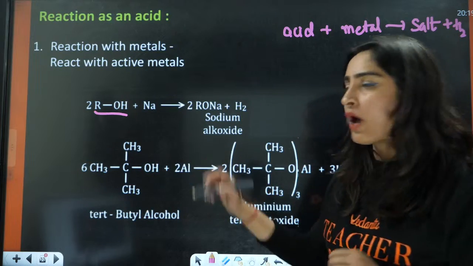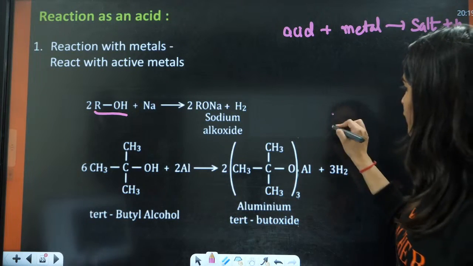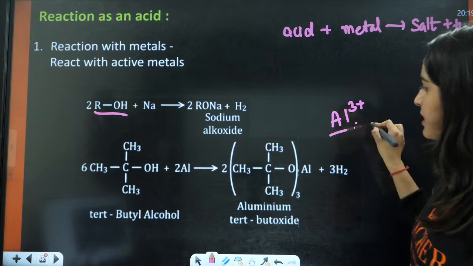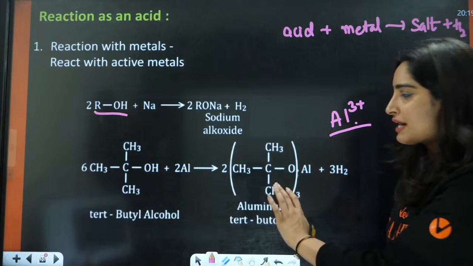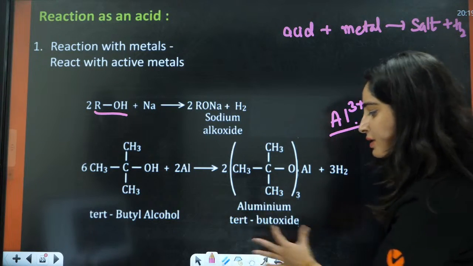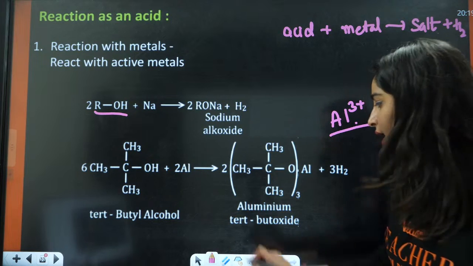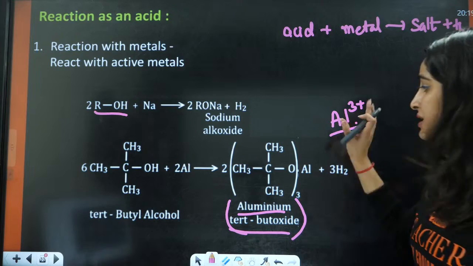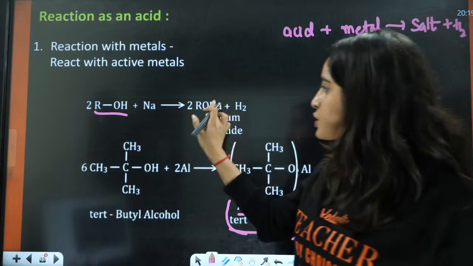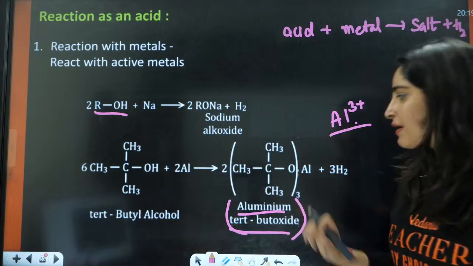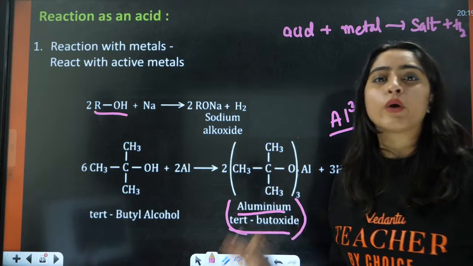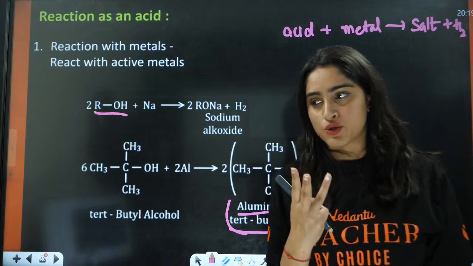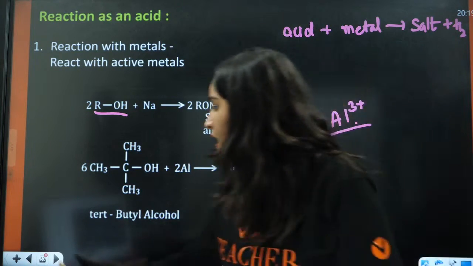Now a very simple thing, you have Al. Al has +3 valency. Using the +3 valency, it is going to form aluminium tert-butoxide, because it has 3 valency. Here sodium has just 1 valency, and here Al has 3 valency, so the salt that it is going to form will be with 3 valencies.